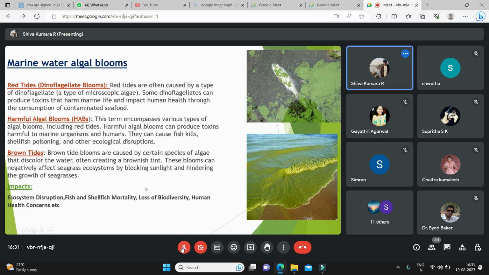Brown tides. Brown tides are also coastal algal blooms, where there are slimy brown-colored algal blooms present in the ocean water. The general impacts of these types of algal blooms are ecosystem disruption, as it is general to all types of algal blooms, the loss of biodiversity of aquatic life, and human health concerns when they are consumed.